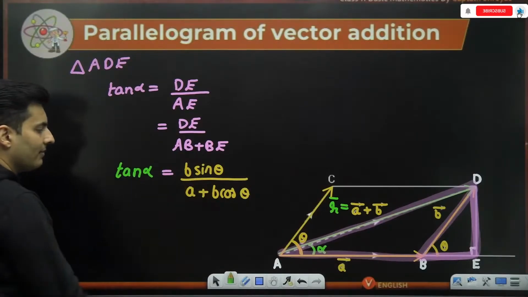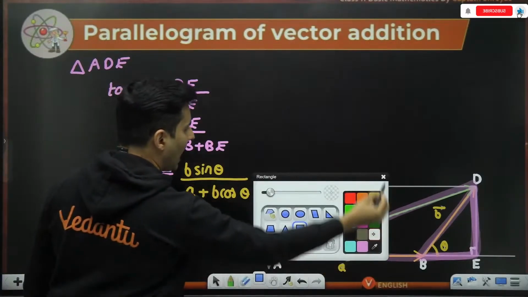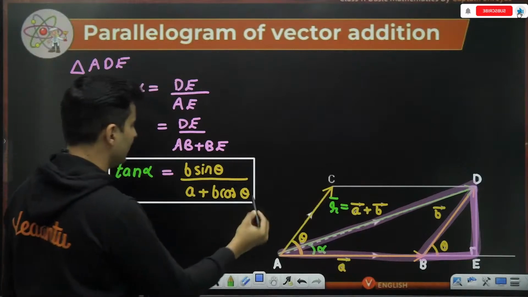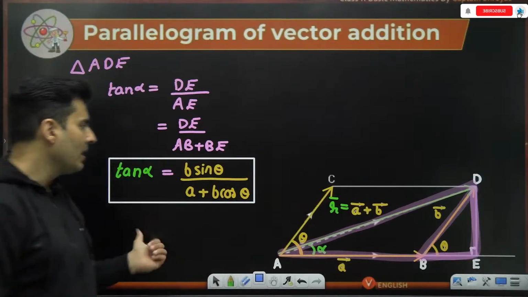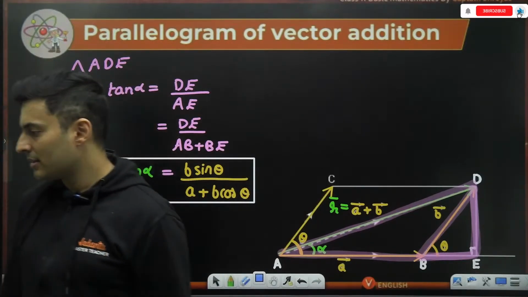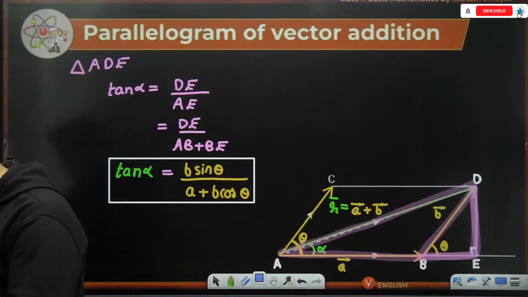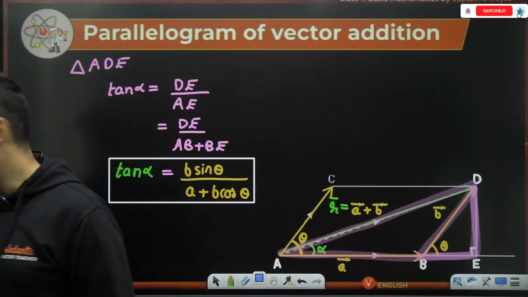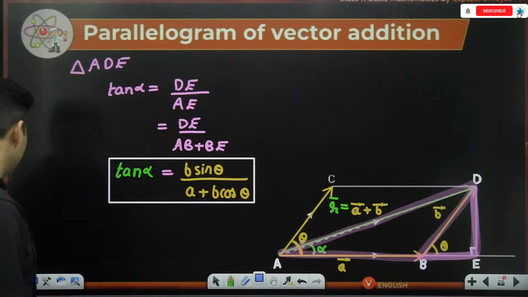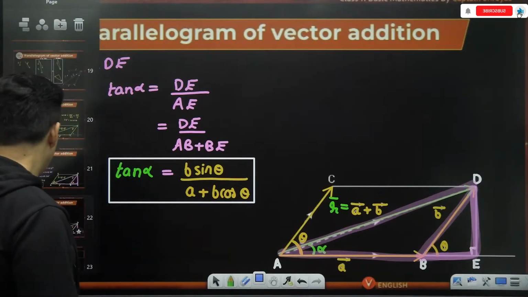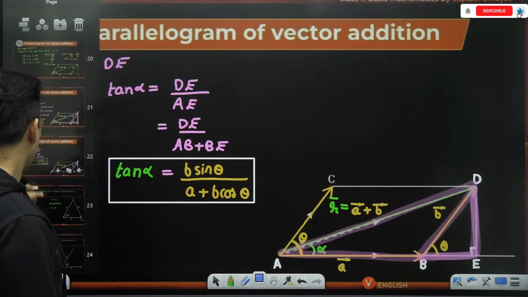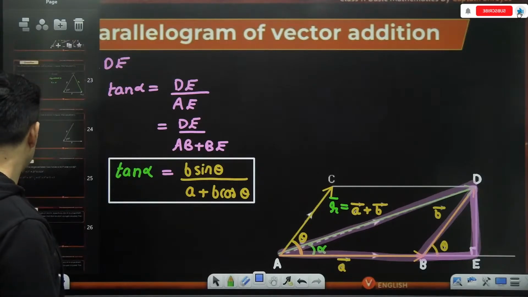So alpha I can find from here. This is the angle made by the resultant vector. As simple as that. Is that right? Okay, perfecto. Awesome. Now that you have understood it till here, sir, can you show me an example on this?